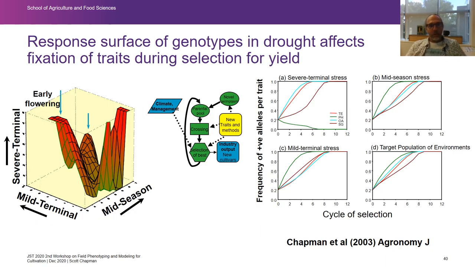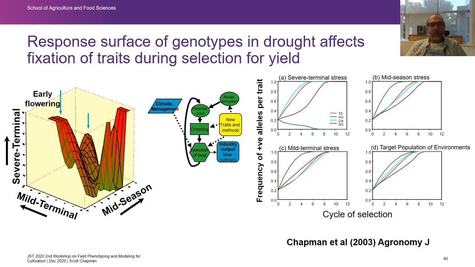So some of the research that we did from that was to then look at artificial genotypes. So these were simulated genotypes. And in these 3 different types of stresses, we would see different levels of yield for the whole panel of genotypes. So for example, you could see that early flowering genotypes did better in the severe terminal stress, but only moderately well in the mild terminal stress, and in a mid-season stress they were actually quite low yielding.